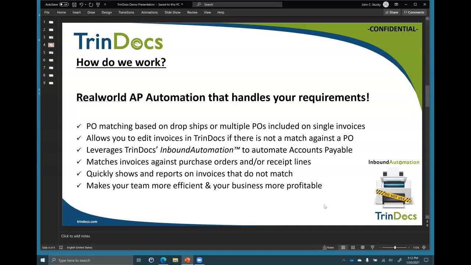You see the list there. It matches invoice against the purchase order, shows and reports invoices that don't match. We're reporting those business rules. Makes you more efficient, right? Makes you more effective when those processes are automated.